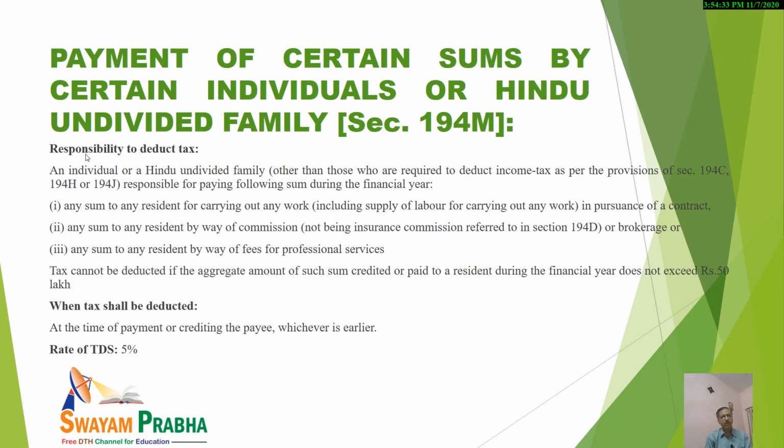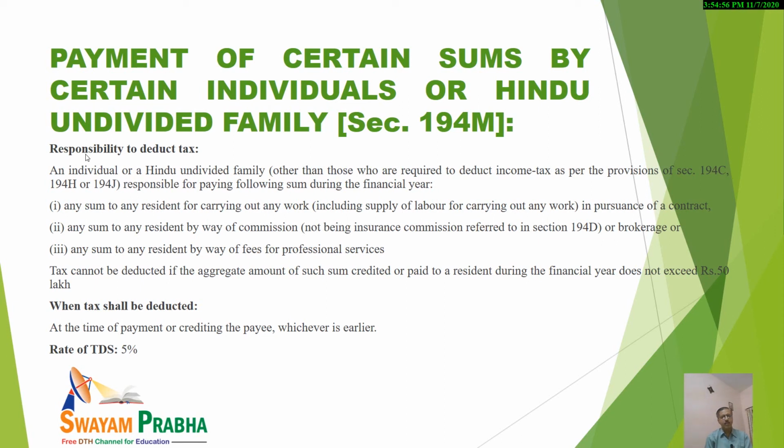You may say it is to carry out some work, or to supply labor in order to fulfill some contract. Then it may be by way of commission, not being insurance commission under section 194D already discussed with you, and any sum to a resident by way of fee.